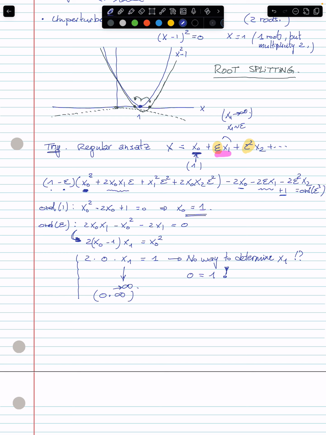So it means that epsilon here is actually too small. We should have something between x0 and epsilon. All right? So it means that the right sequence is not a sequence in 1, epsilon, epsilon squared, and so on and so on. We have the wrong sequence.